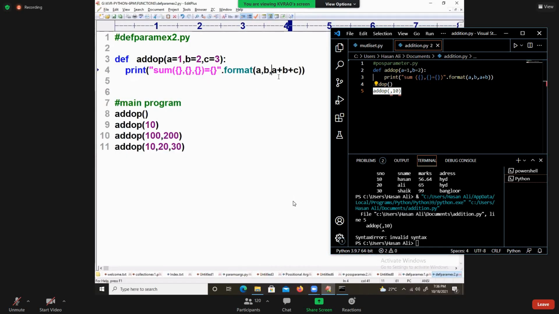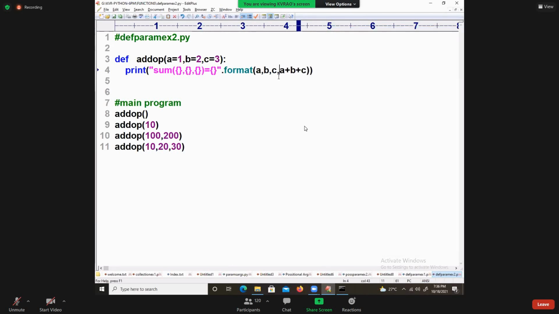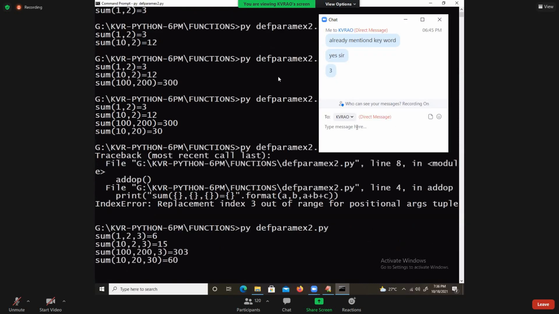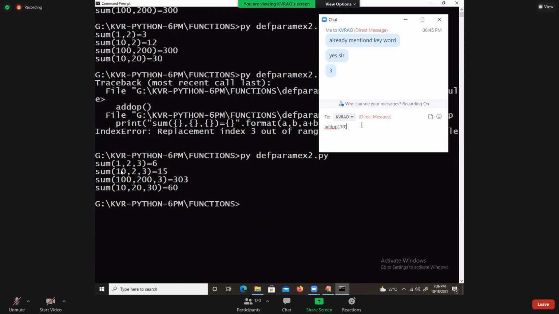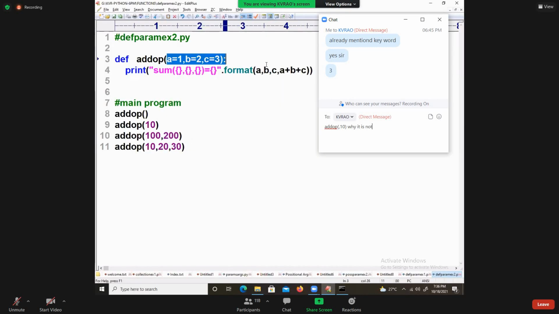A comma B comma C. Now you see 10 comma 20 comma 3 are the default values, 100 and 200 and 3 are the default values. 10, 20, 30, 60. I got the result. I hope you are following, my dear students.